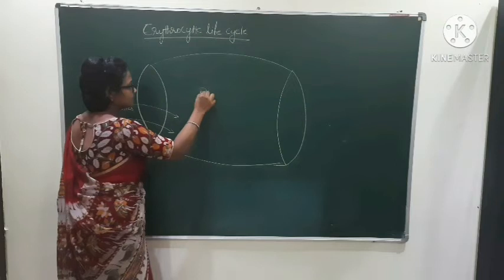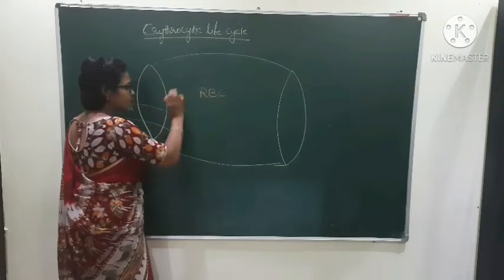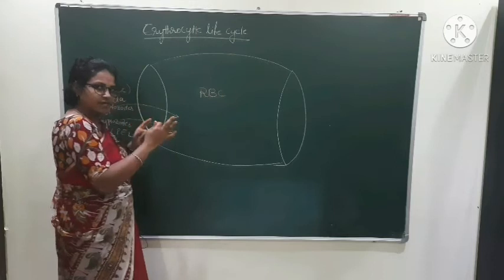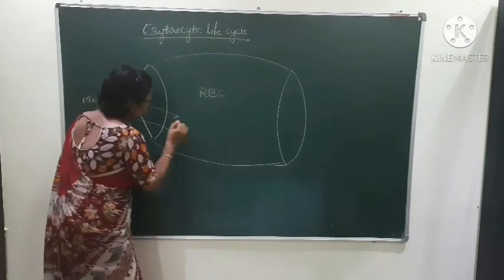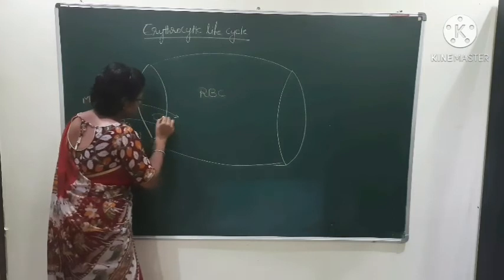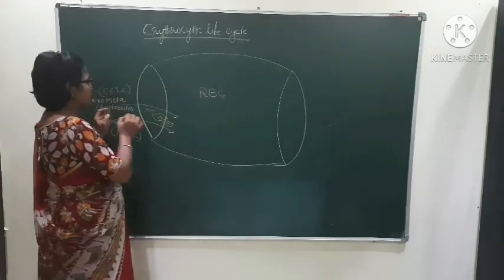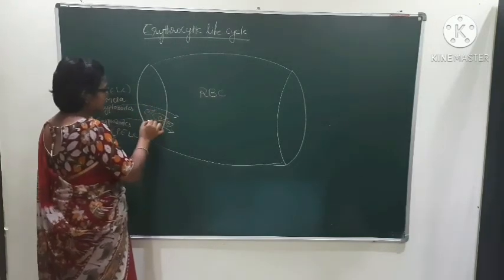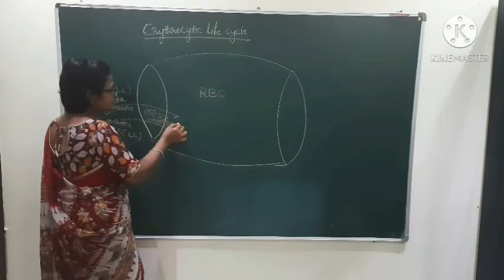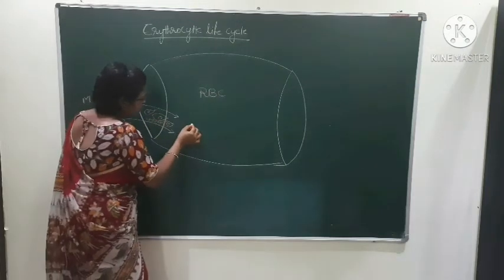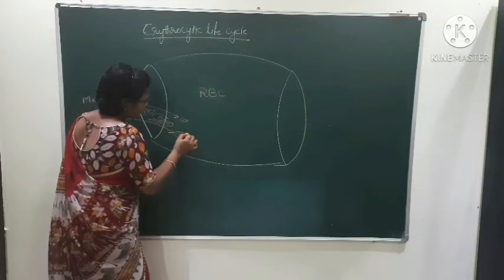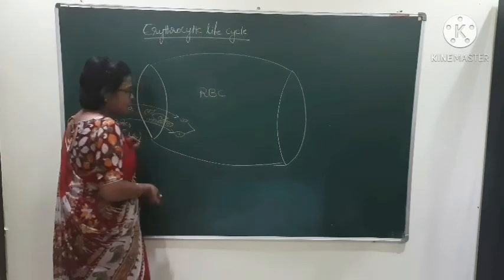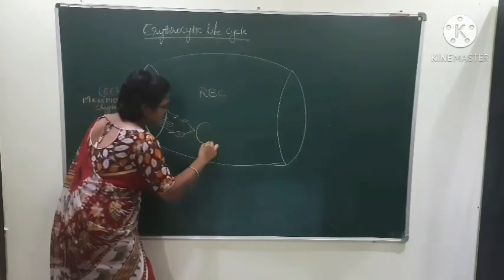This is the RBC. You have to imagine it as a RBC. The life cycle which takes place in the RBC is hence called the erythrocytic life cycle. So now the forms are like this. These are the cryptozoites or the micrometacryptozoites which enter into the RBC of man.